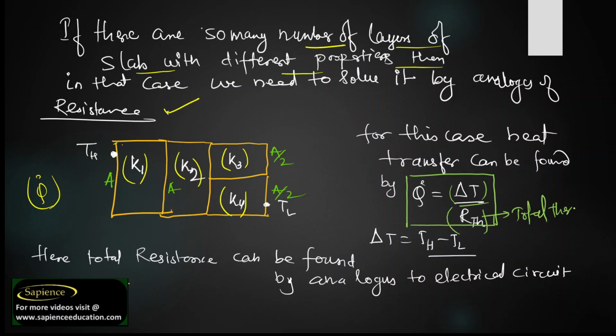If there are multiple materials, we need to find the total thermal resistance of the whole body, and then the change in temperature, that is, high temperature minus low temperature. Total resistance can be found by analogy to the electrical circuit.